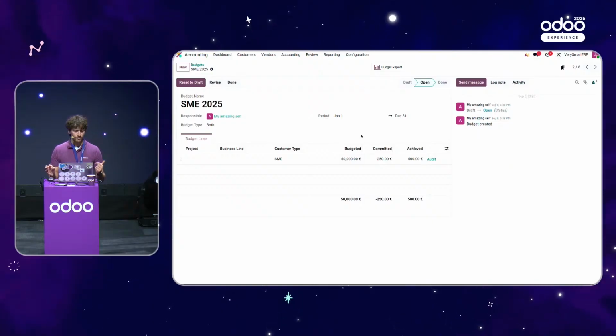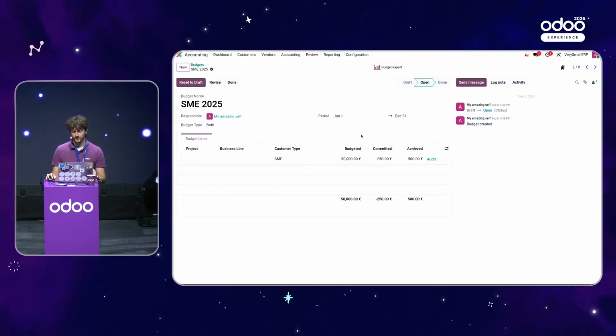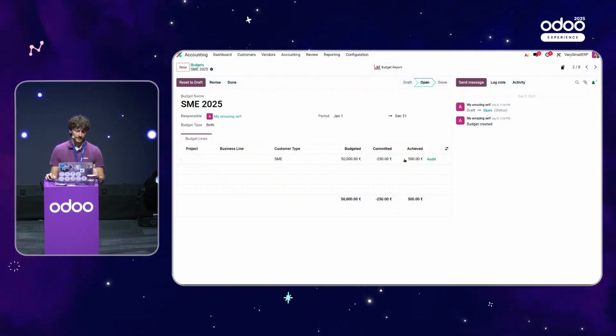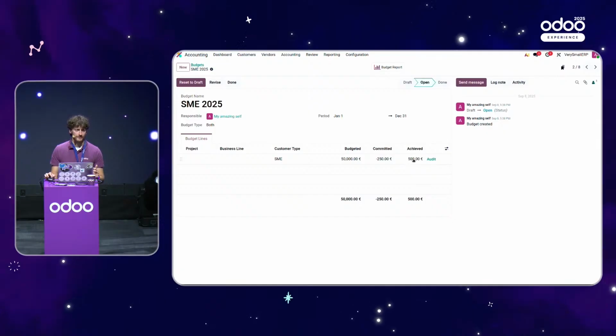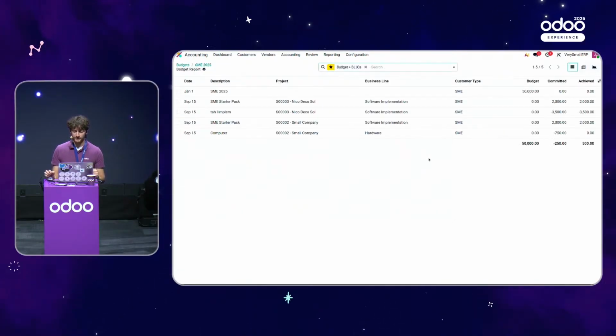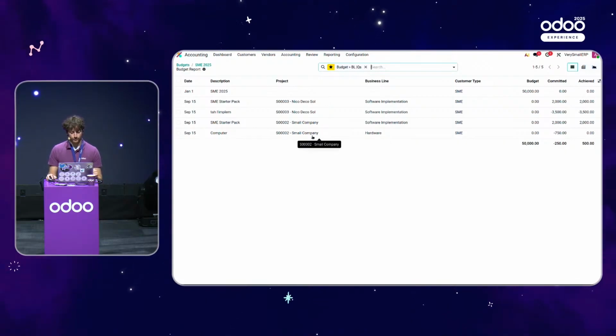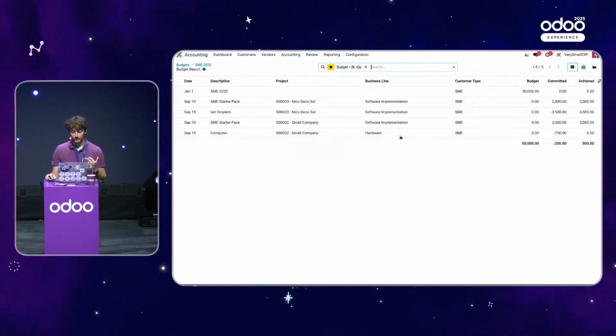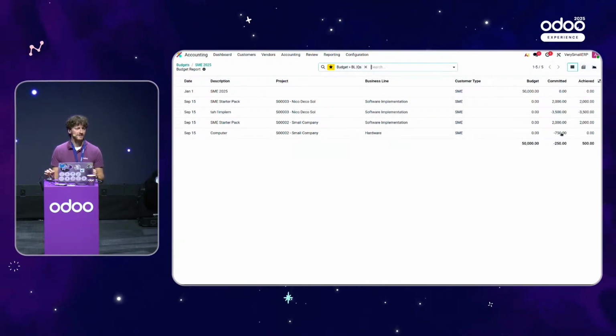And we can also notice something that is a bit weird compared to the other view that we had. Because here, the committed amount and the achieved amount are actually not the same. Well, what happened? Let's see. I can audit by clicking here, and I can check what happened. So we can see that we have sold some starter packs and that everything has been achieved. But here we can see that for our second project, for the small company, we actually have something that is still ongoing. We have committed 750 euros, but we still haven't achieved them.